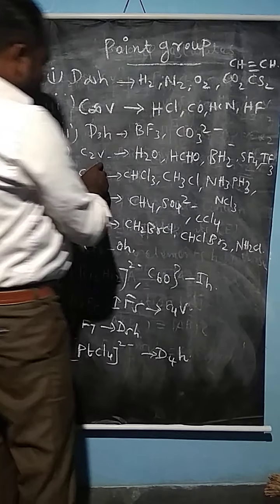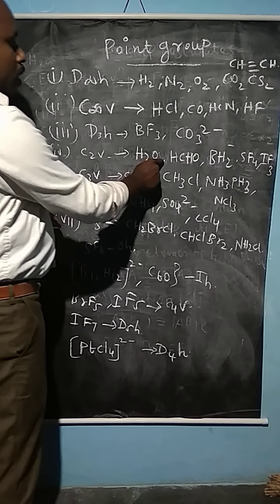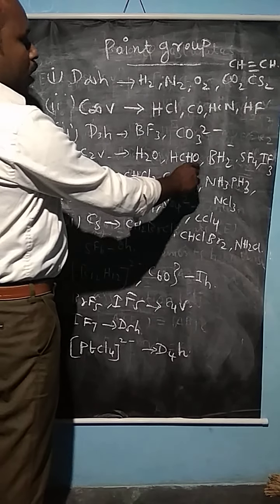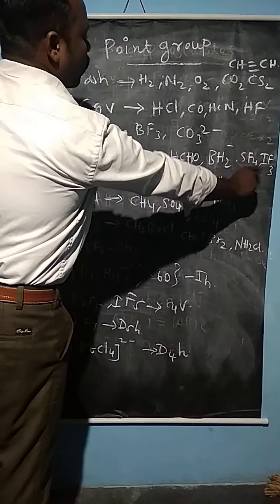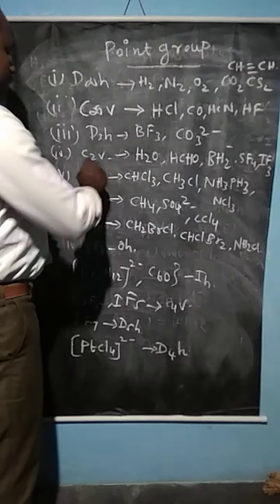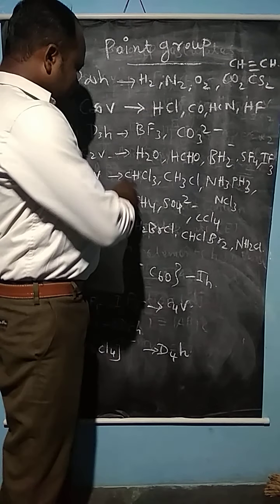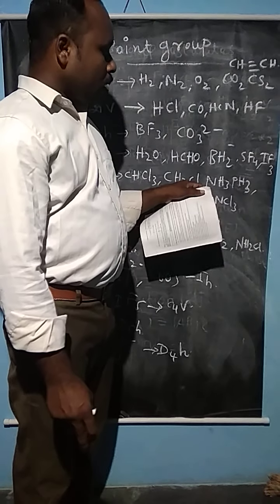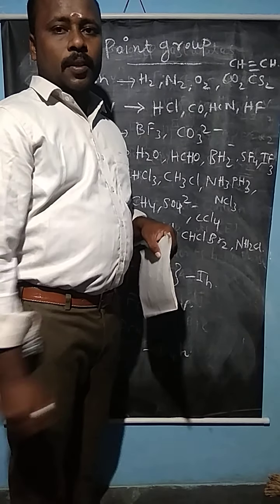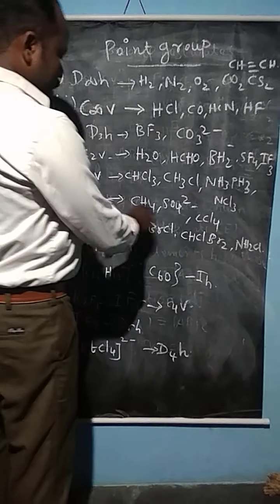So C∞v. Here, C2v. The H2O molecule, formaldehyde, boron hydride, sulfur tetrafluoride, and iodine trifluoride are the molecules having the C2v point group. Here also C3v: trichloromethane, methyl chloride, ammonia and phosphine. So these are the molecules having the C3v point group, and tetrahedral.